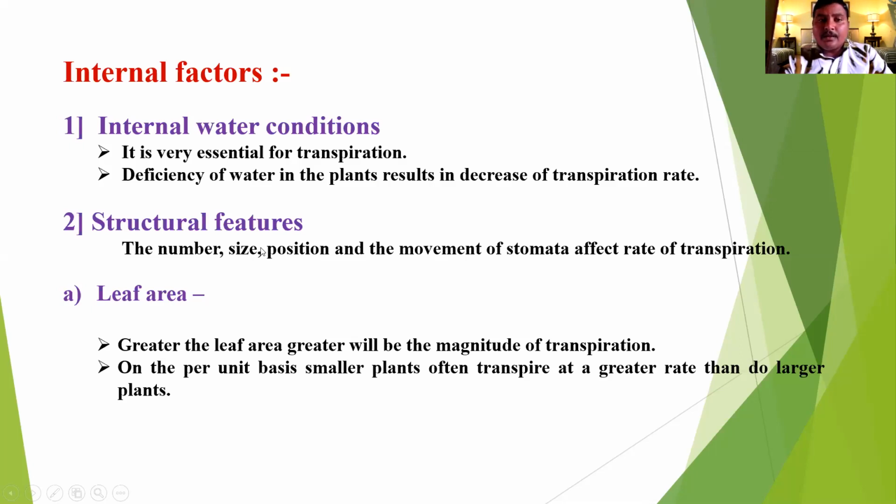The number of stomata, the size of stomata, position of stomata, and movement of stomata affect the transpiration. First structural feature is leaf area. Greater the leaf area, greater the transpiration. Lower the leaf area, lower the transpiration.